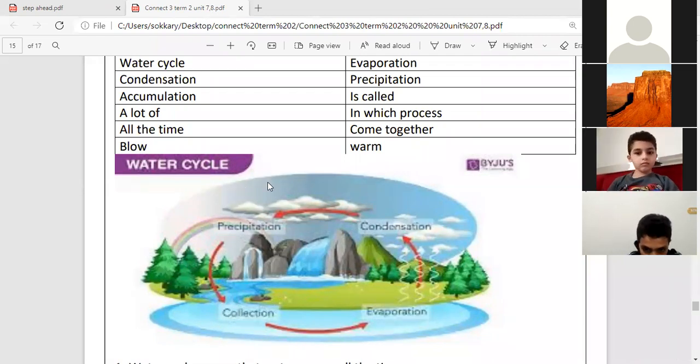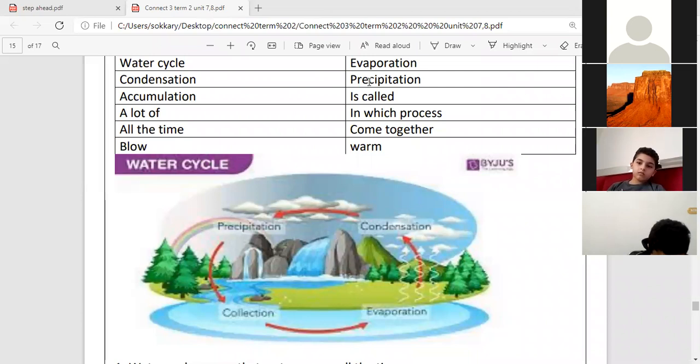What's the number four word? Accumulation. Here you have collection, but it is accumulation, not collection. Accumulation means also collection, but accumulation is the word in your book. Collection is the word that I use. Okay? Now, let me ask you some few questions.